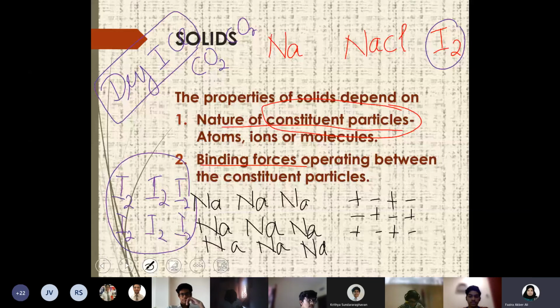The second kind of classification is based on binding forces operating between the constituent particles. Some cases we will discuss a little later in detail. So the second classification is based on binding forces, how strong the force of attraction is between the constituent particles. That is the second aspect of classifying solids, based on the binding forces operating between the constituent particles.